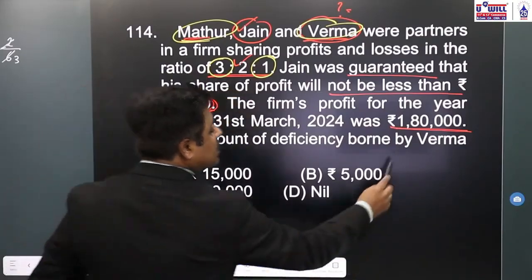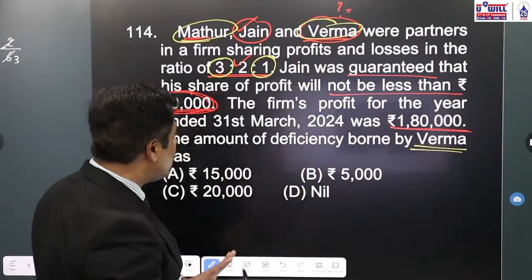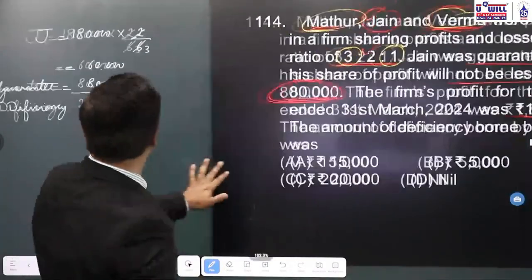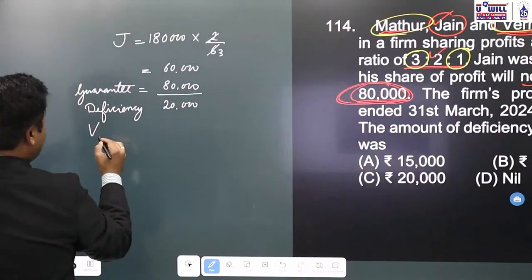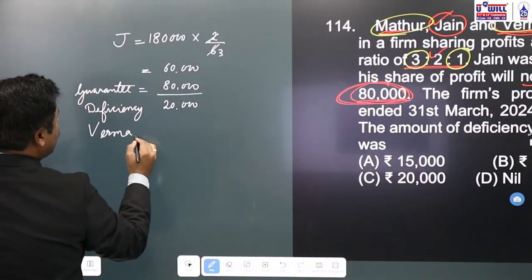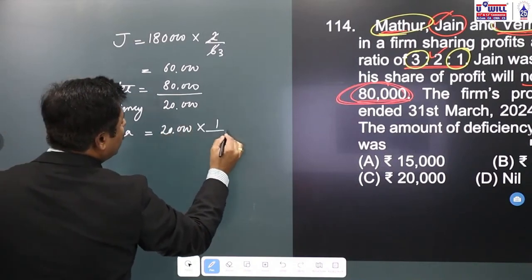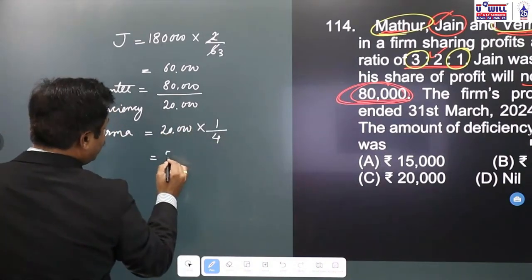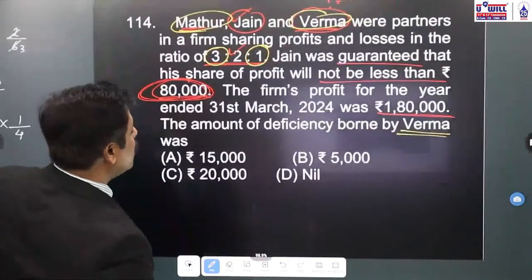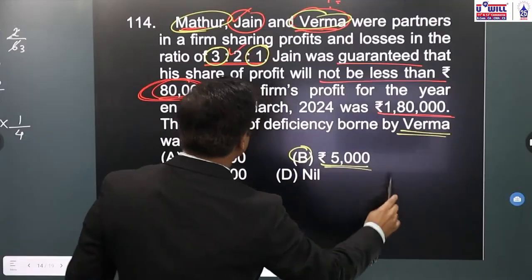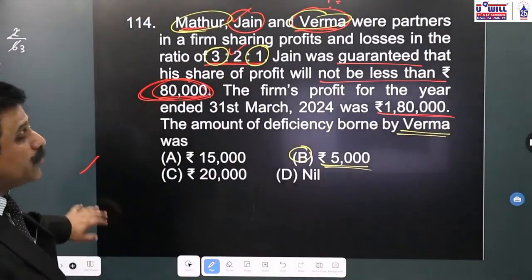What is the question asked? Mathur or Varma? Question is asked about Varma. What is the deficiency? Varma has to bear 1 by 4. So out of 20,000, Varma will bear 1 by 4. 20,000 into 1 by 4, 5,000. What is the deficiency that Varma has to bear? 5,000. The correct answer is 5,000. Is that clear to every one of you? Any doubts on this?